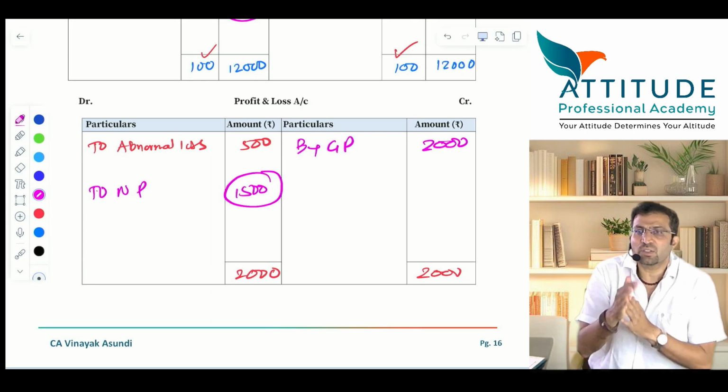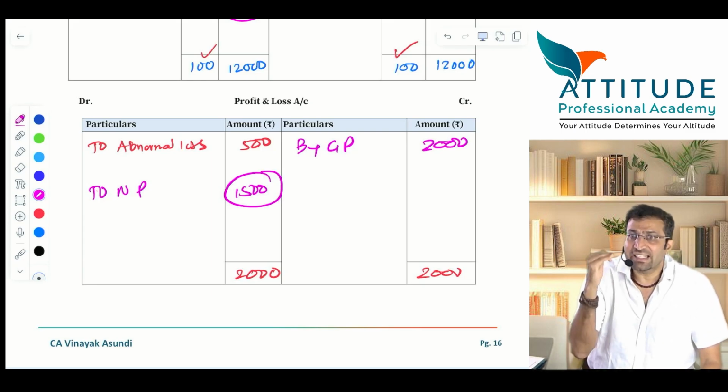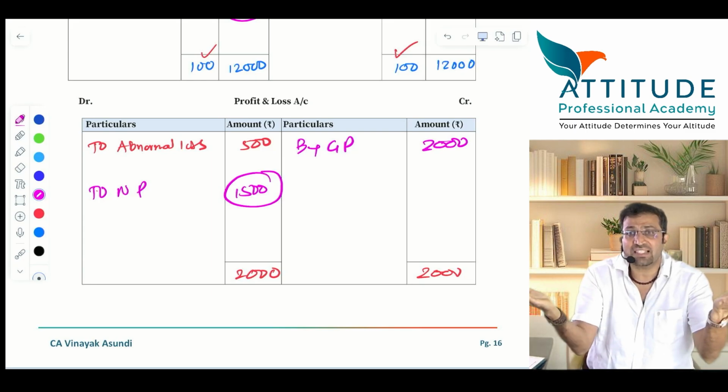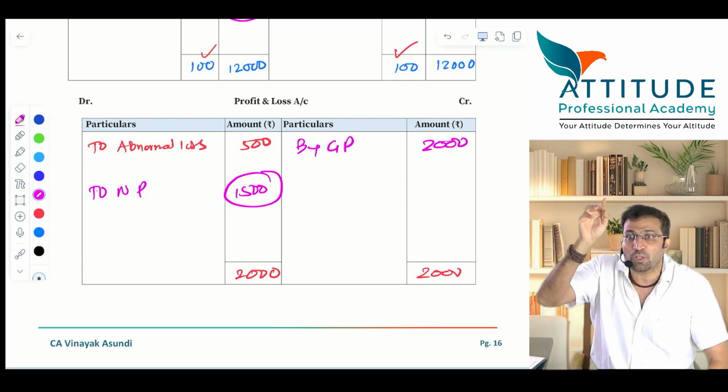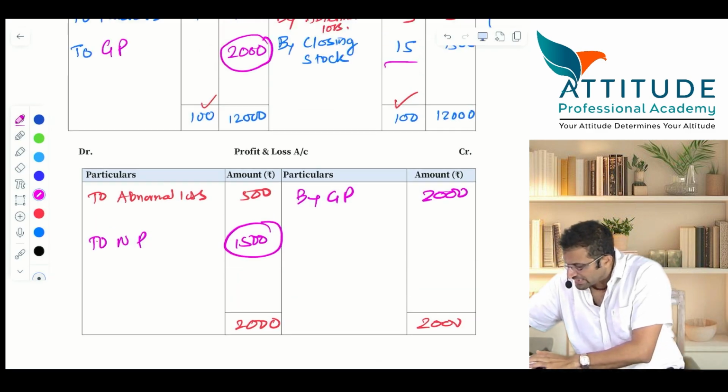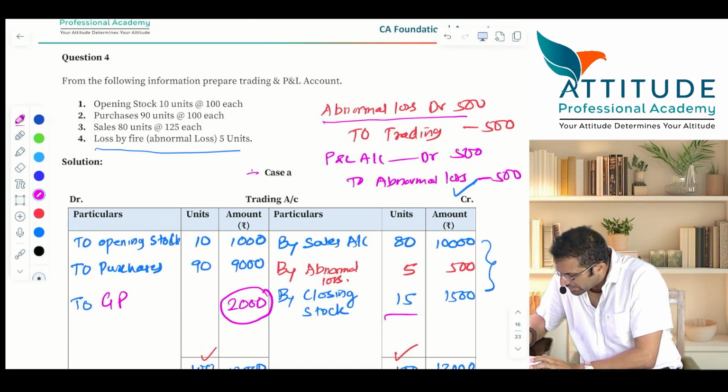Clear? Okay. Now this is case A. Case A is a case where the purchase account is already closed. After closing the purchase account, you are passing the entry for abnormal loss. So what is case A? Tell me, case A, after closing what account? Purchase account.